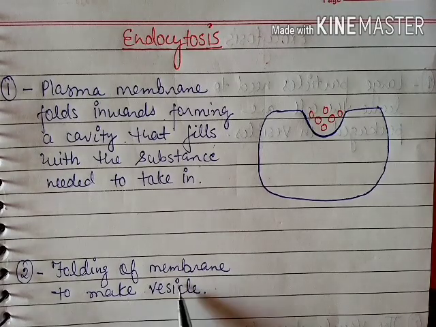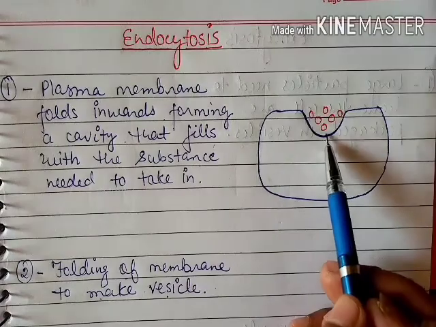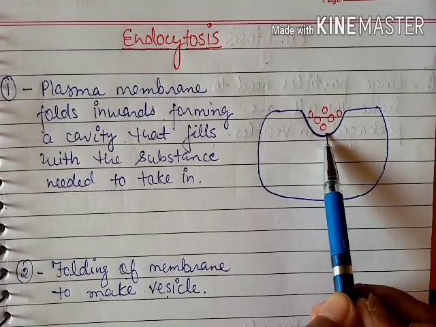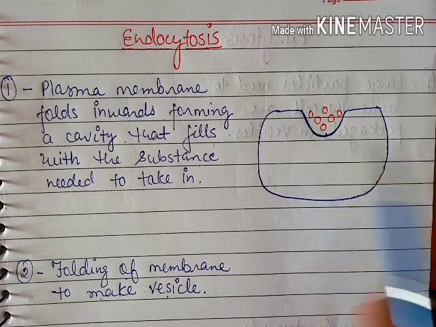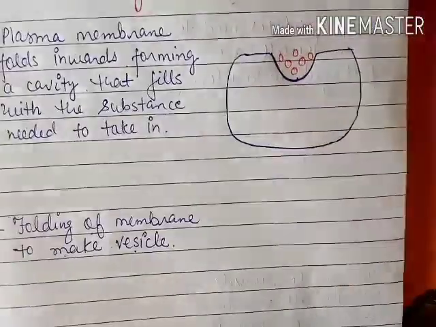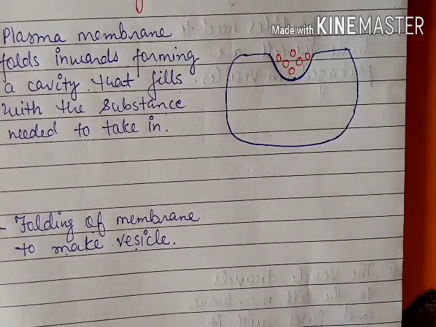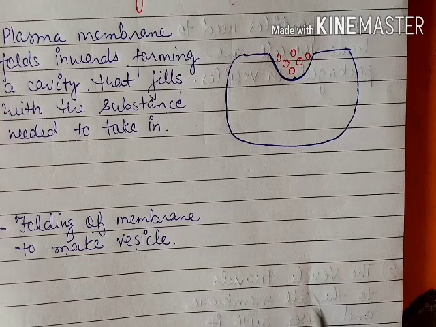After that, in the second step, the membrane folds to make a vesicle. The membrane further starts to infold again.